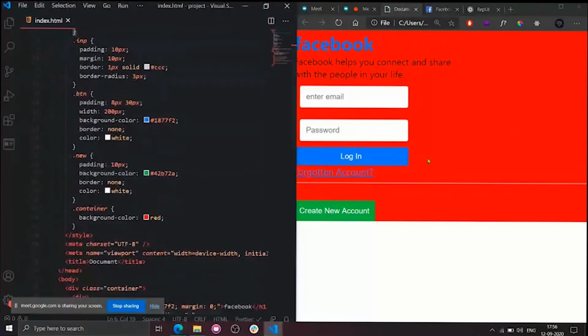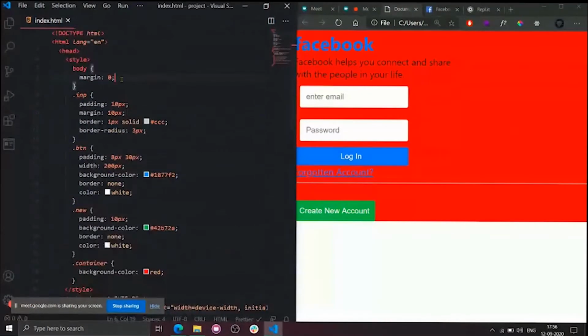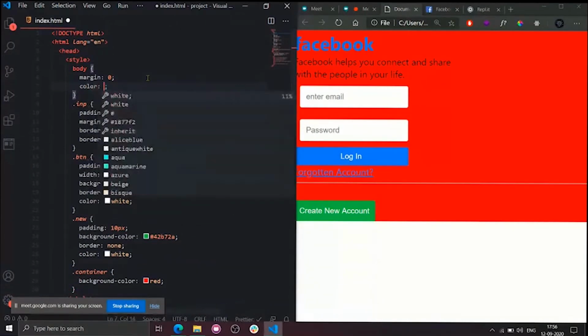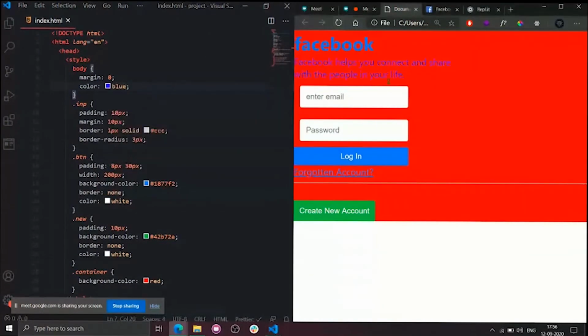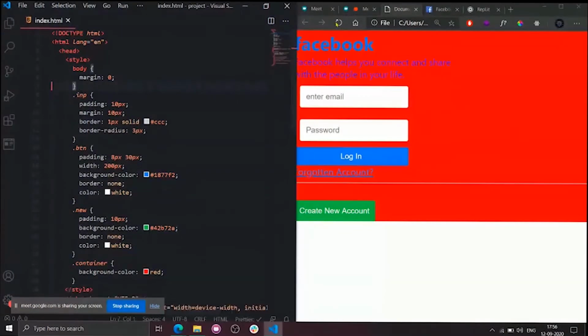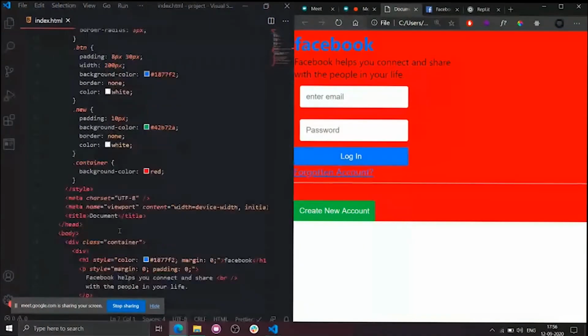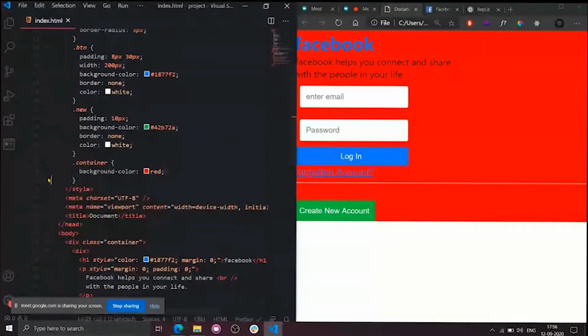If you want to apply global styles, like changing the color for the entire page, you can simply use it here. Color equal to blue, so it will be replicated everywhere. All the text inside the body tag will be changed to blue automatically. Okay, it looks very ugly right now, so I will remove this.